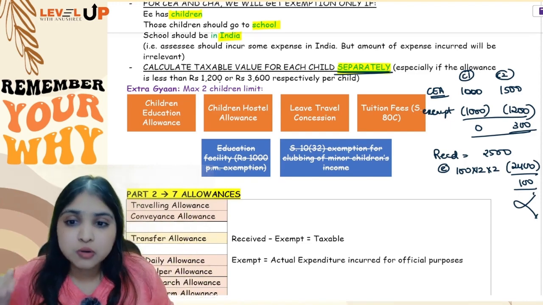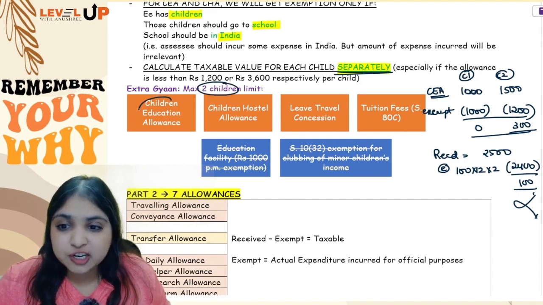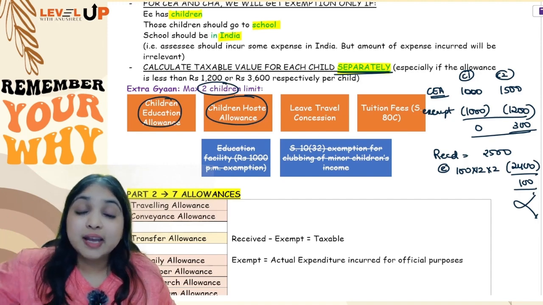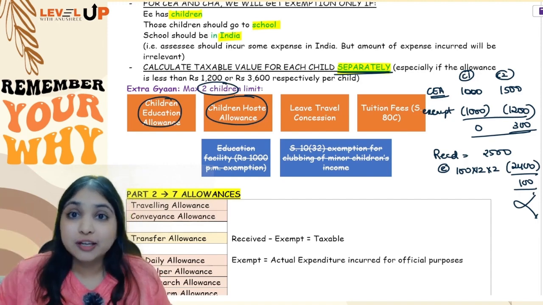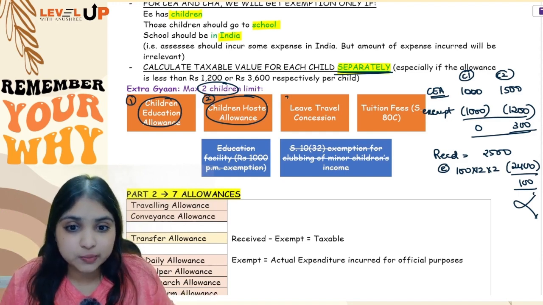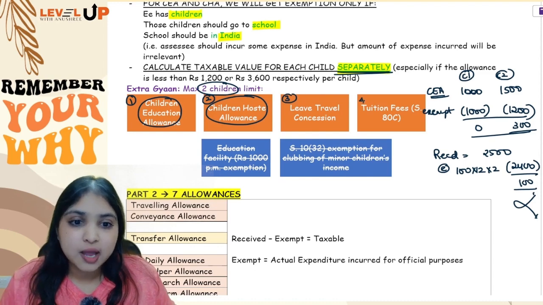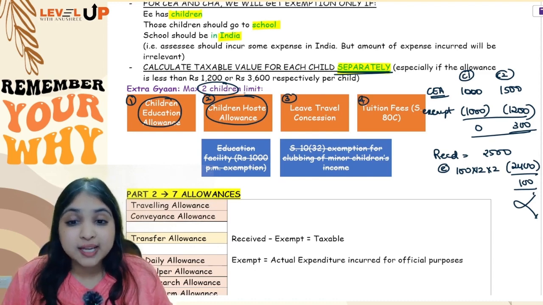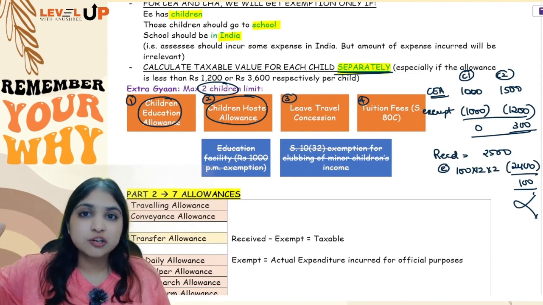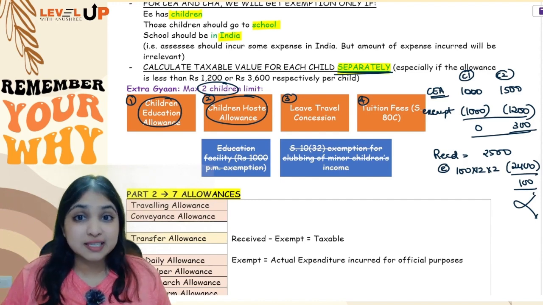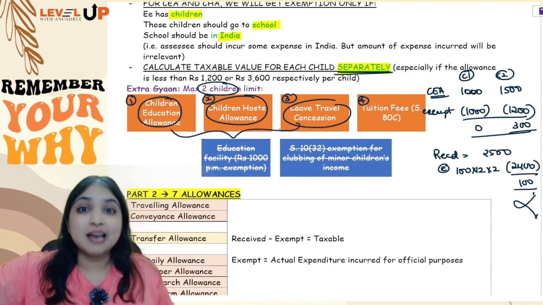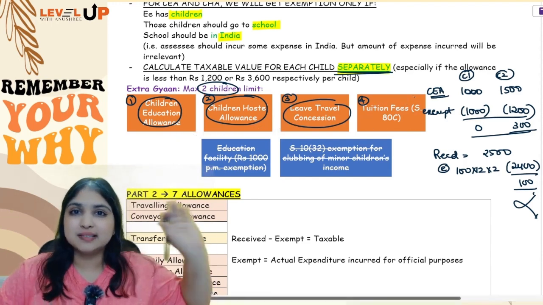Okay. Now, this 2 children limit we're talking about, right, in children education allowance and children hostel allowance. In our entire intermediate syllabus, where else do you have this 2 children limit? In totally 4 places only in our syllabus. One is children education allowance, the other is children hostel allowance, third is in LTC, leave travel concession, and fourth is tuition fees, section 80C. So only in these 4 places you have the 2 children limit, not anywhere else. Children education allowance, children hostel allowance, LTC, and tuition fees in section 80C. So if you're noticing, out of these 4 places, 3 places are in the salaries head itself, and 1 place is in chapter 6A, 80C tuition fees.